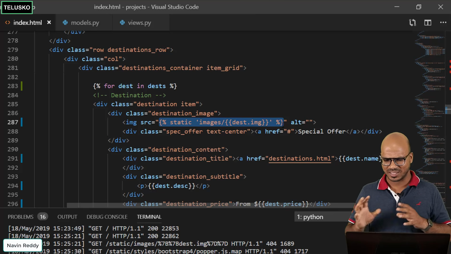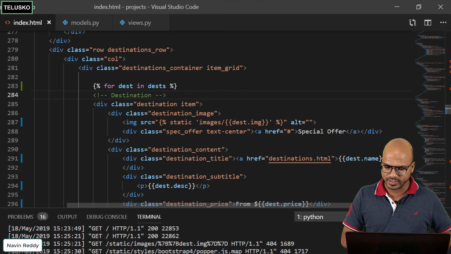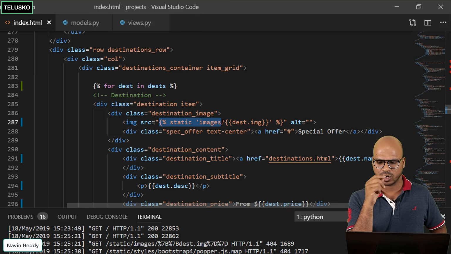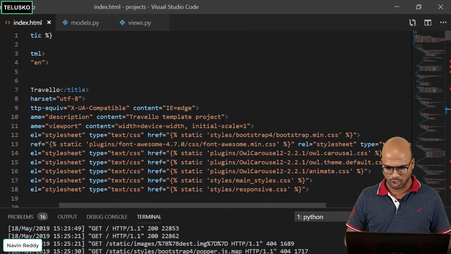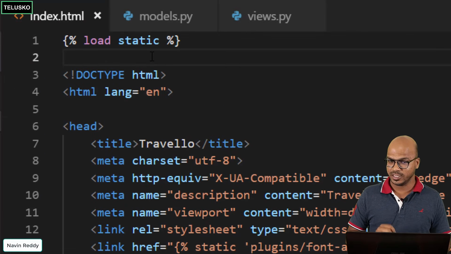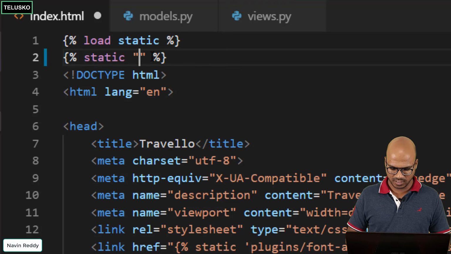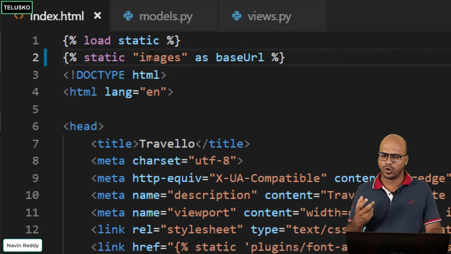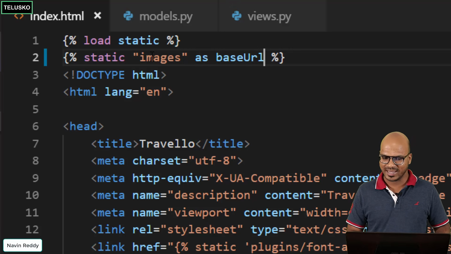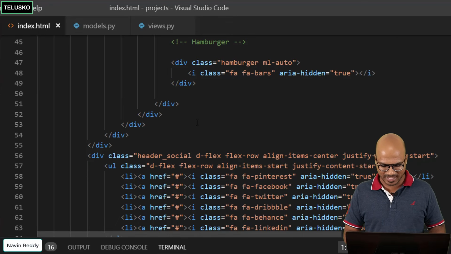So how do you solve this? There are multiple ways of solving this. One way which I know, let's use that. What if you can remove this part? Then the problem will be solved, right? But how? We can simply go back up on top, after load static, and here you can say percentage, yeah. So we can say static path, which is images, because it's there in images, right? And I will say as base URL. Now what will happen is, whenever you want to use images, you can simply use base URL, and this base URL becomes a variable.